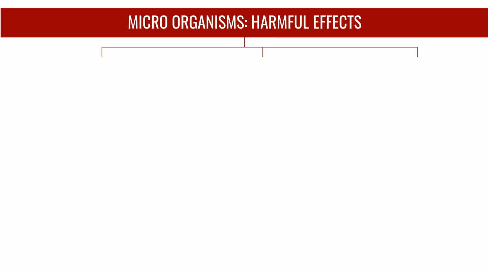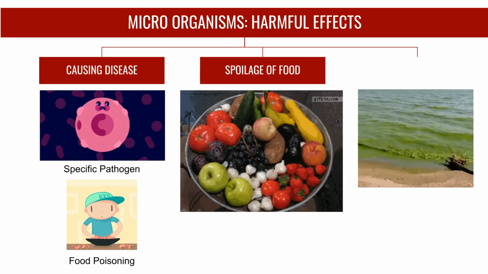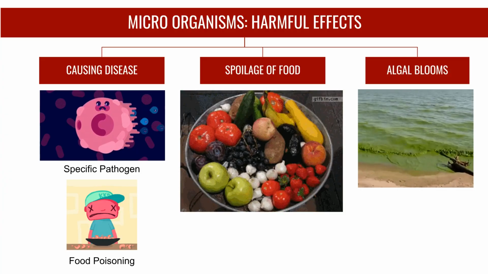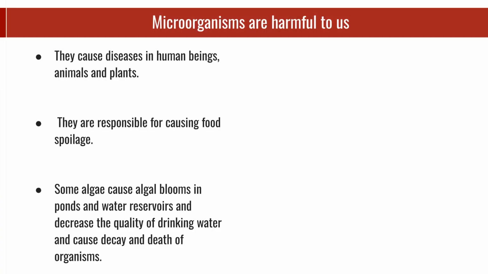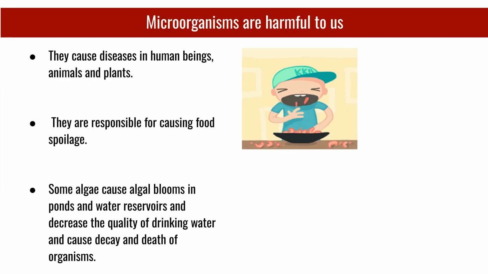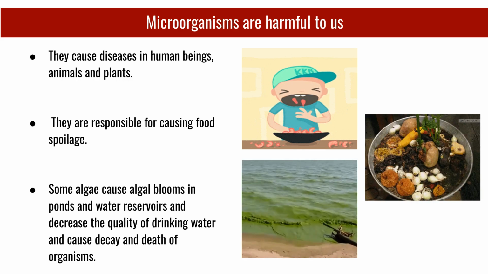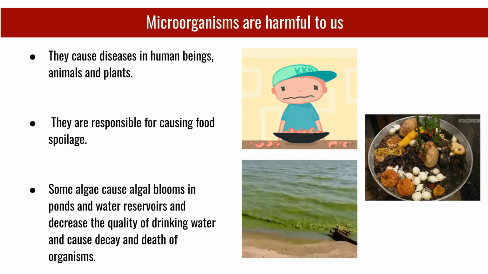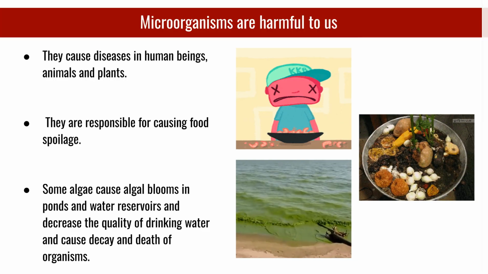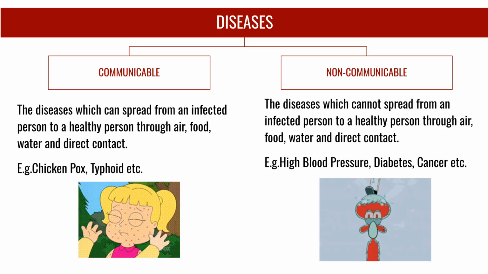Microorganisms can have harmful effects, primarily by causing disease and food spoilage, which includes food poisoning. They can also lead to algal blooms, affecting water quality. Microorganisms are harmful because they cause diseases in humans, animals, and plants, and they are responsible for food spoilage. Some algae also cause algal blooms in water bodies, decreasing drinking water quality and leading to the decay and death of organisms.